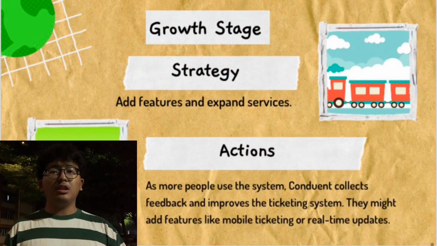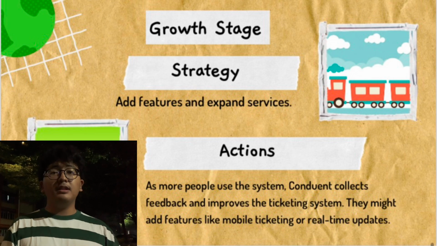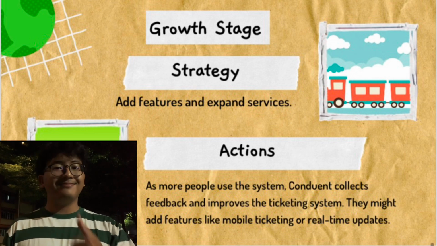In conclusion, in the growth stage, technology management is all about listening to users and expanding the system to meet their needs. Adding new features like mobile ticketing and real-time updates helps the company keep growing and stay competitive. By continuously improving, they ensure the system remains relevant and effective as more people start using it.